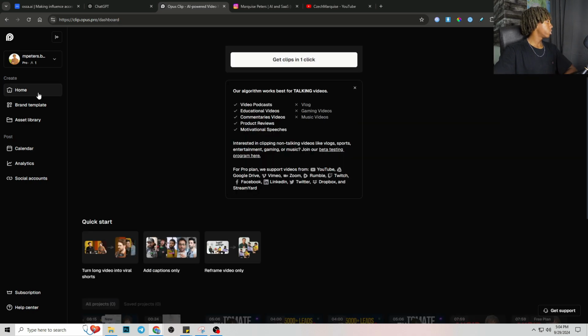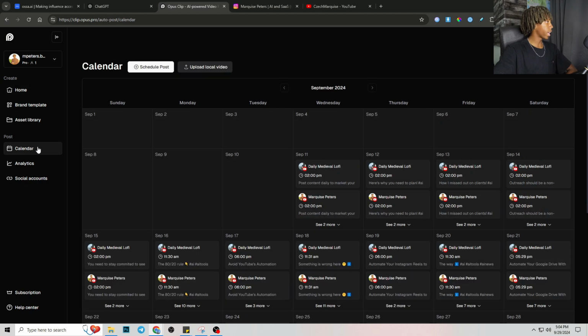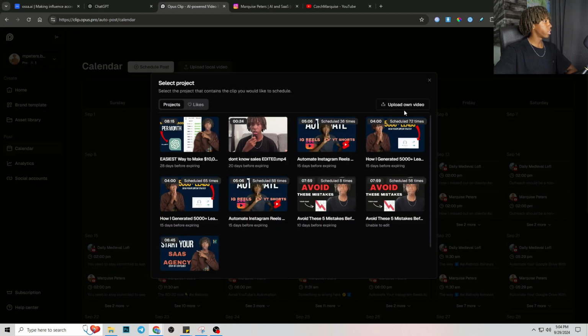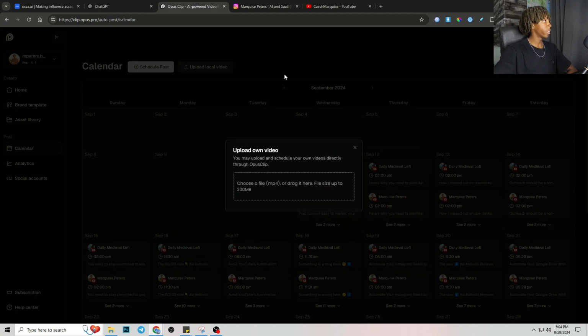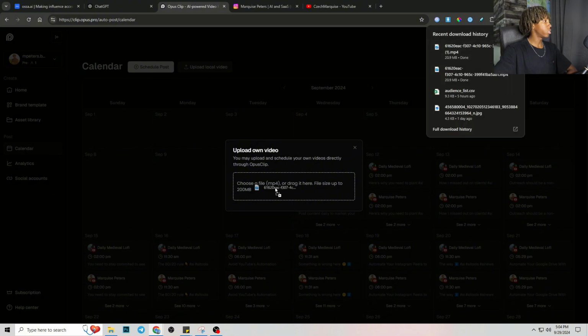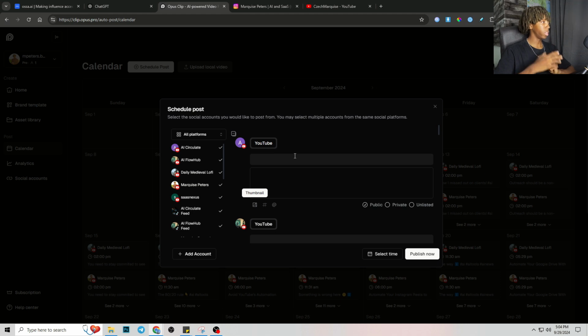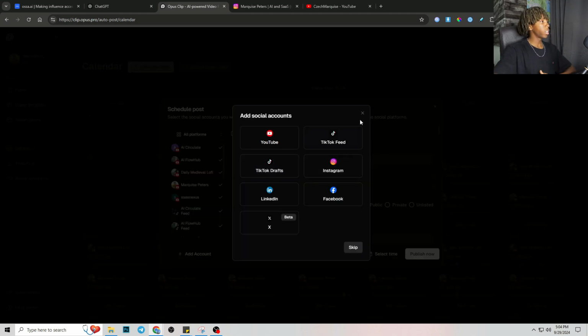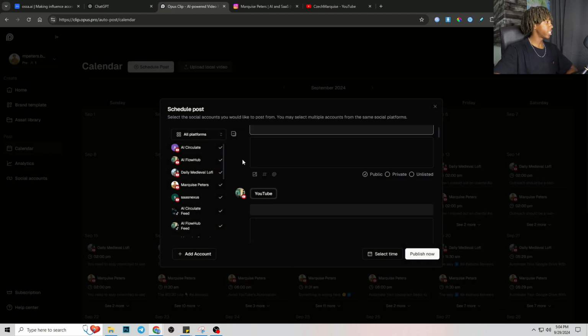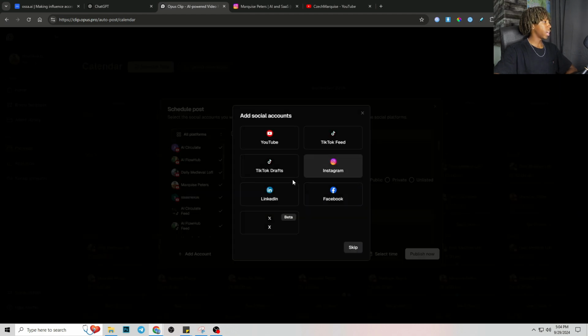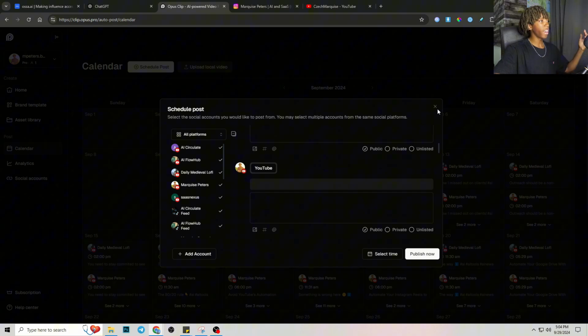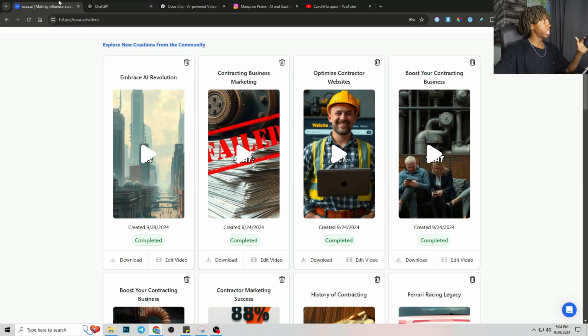So once you get into Opus Clips, you're gonna press on calendar, you're gonna press schedule post, and you're gonna upload the video, or you can drag it actually onto the screen. So this works on mobile as well. You just have to download it and then upload it there. And as you can see, you can upload it to literally any platform. You can change the title, the description, add the account that you want for any of these social media platforms, and boom, just like that, you can schedule it, and you can bang out a ton of these as well.